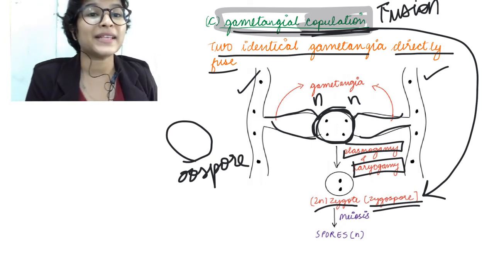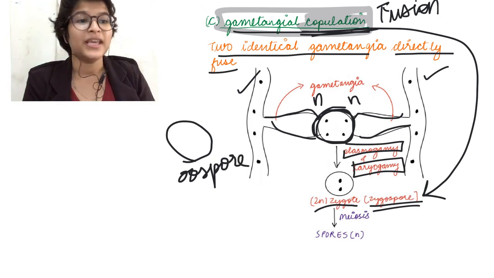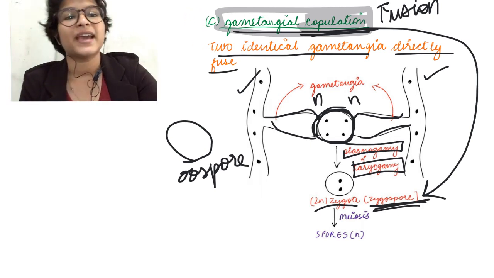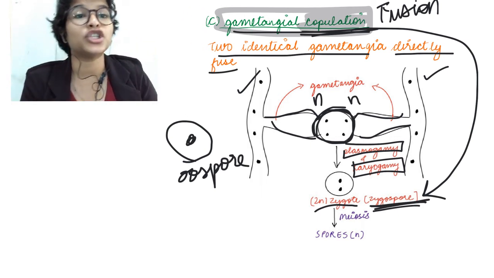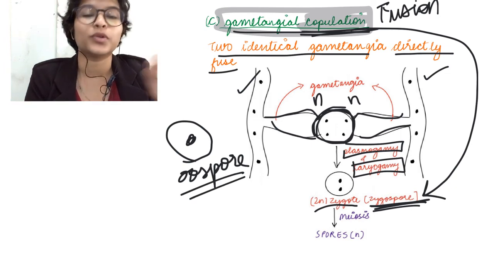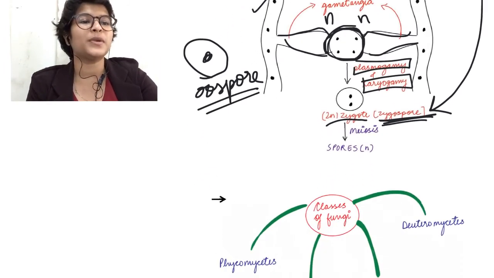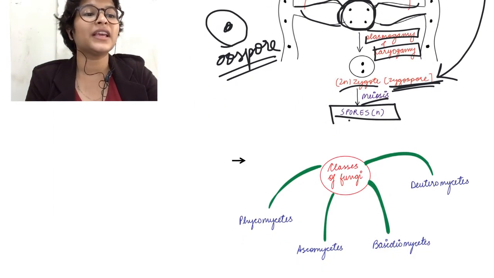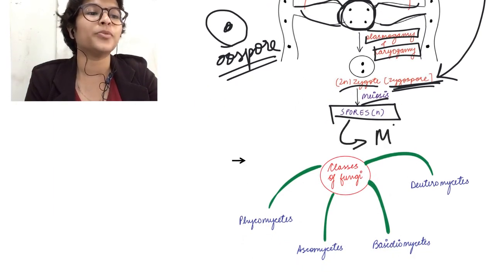Why? Because it was present inside the female gametangia. Here both of them fuse, therefore it is called the zygospore. ठीक है. And this part in gametangial contact was called oospore. ठीक है. So this will undergo meiosis to form spores, which will again give rise to mycelium on germination.